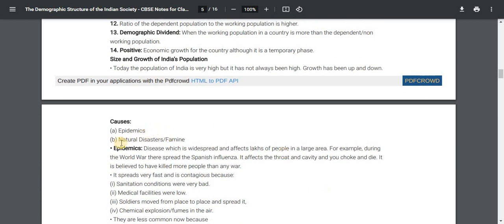Causes: A. Epidemics, B. Natural disasters, C. Famine. Epidemics: diseases which are widespread and affect lakhs of people in a large area. For example, during the World War, the Spanish influenza spread. It affects the throat and the cavity, and you choke and die. It is believed to have killed more people than any war. It spread very fast and was contagious because sanitation conditions were very bad, medical facilities were low, and soldiers moved from place to place and spread it.